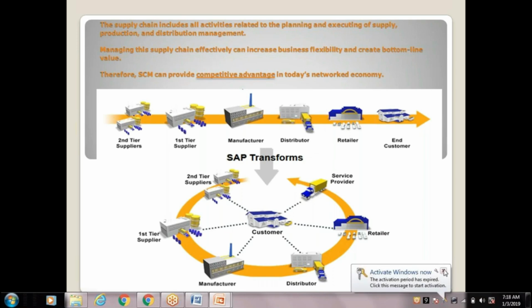And the manufacturer doesn't know what the end customer, the retailer, really required. So he thinks, okay, the distributor requires 175, so better I make it 200 quantity. So what is happening here? The real demand is 100 quantity, but by the end of the chain it becomes 200 quantity. This is called a bullwhip scenario.